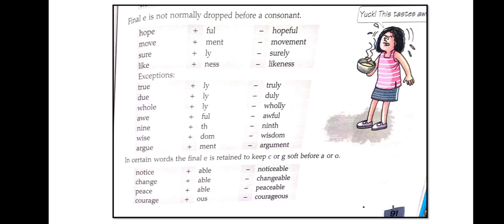Now in certain words the final e is retained to keep c or g soft before a or o. Now we will see the examples. Notice plus able, noticeable. Change plus able, changeable. Peace plus able, peaceable. Courage plus ous, courageous.